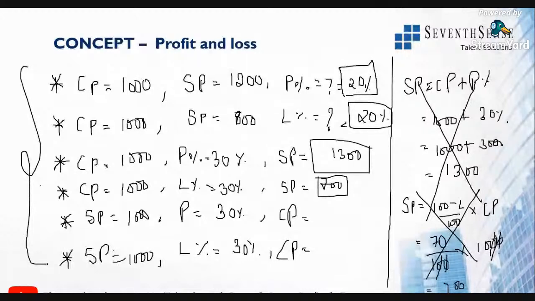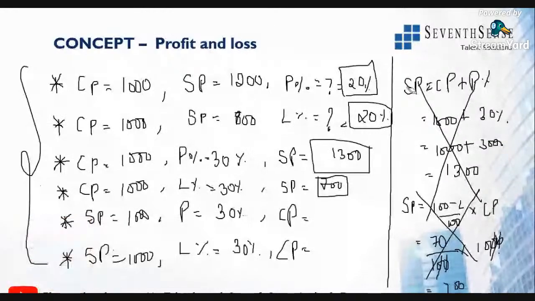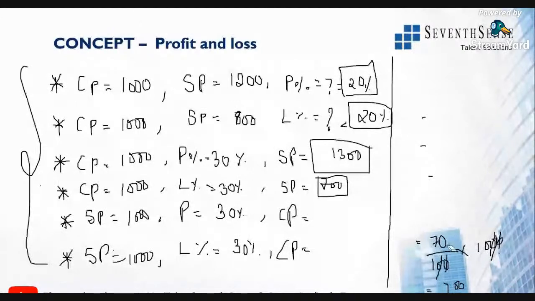Don't confuse yourself. The first one, selling price is 1000 at a profit of 30%. What is the cost price? So use the cost price formula which I gave you. That is, cost price when selling price is given and profit is given. So use that formula. Hope you have noted down the formula there. What is the answer, guys?